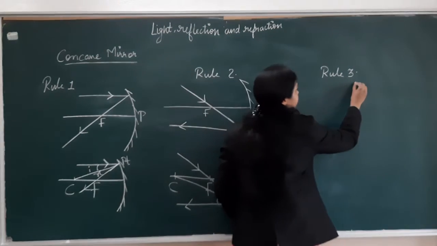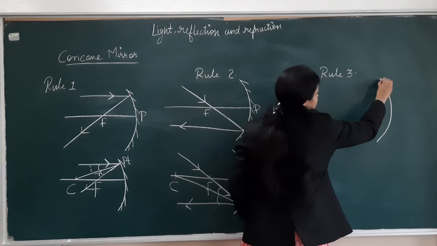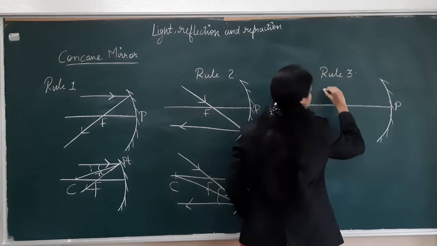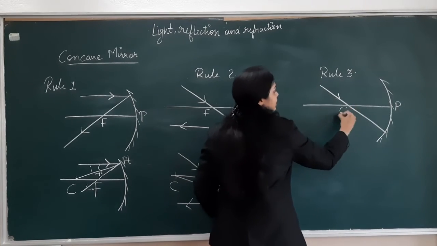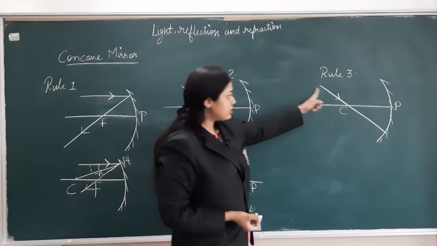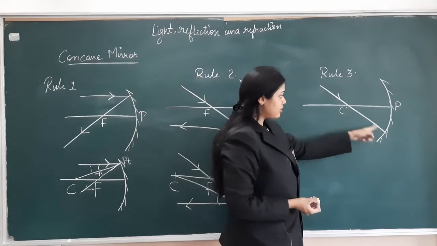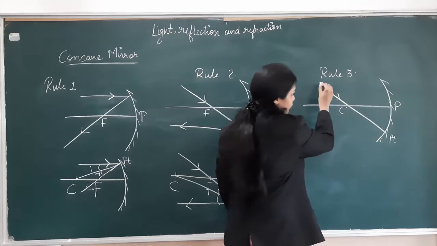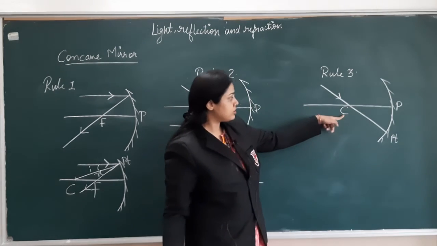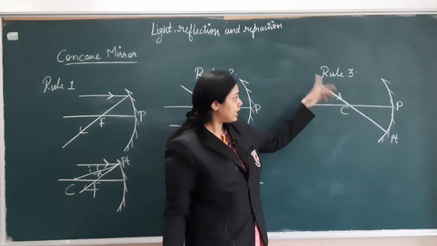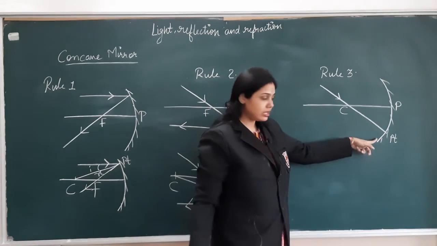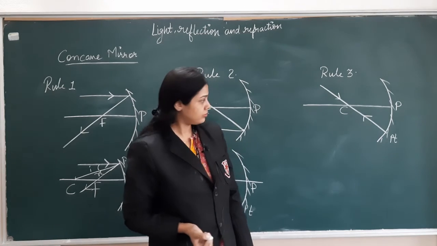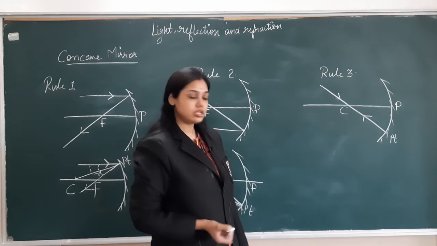Rule 3: a ray which is passing through the center of curvature. This is our point of incidence now. If we have to draw the normal here, we have to draw it over the same line, because the normal is drawn only from the center of curvature and the ray is also incident along the same line. So here the light ray will reflect back on the same path. This is our rule number 3.